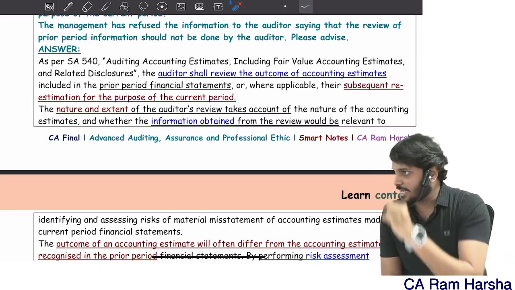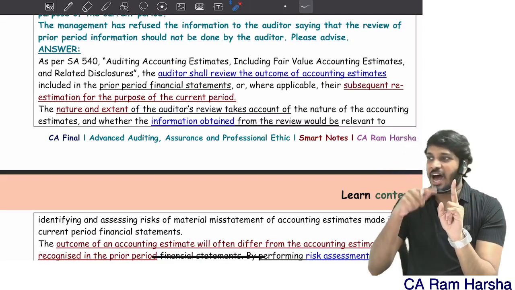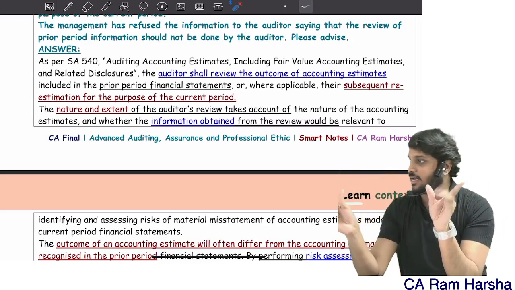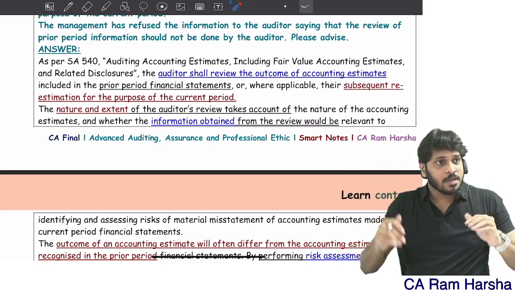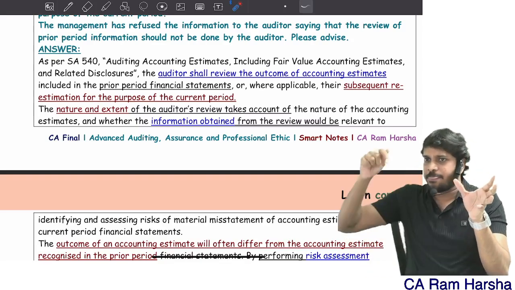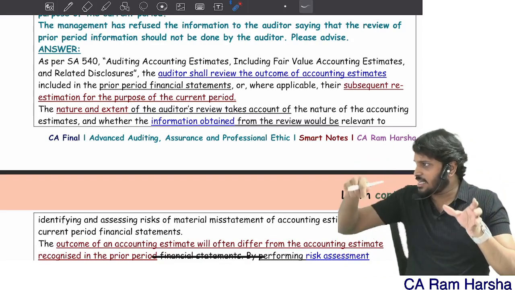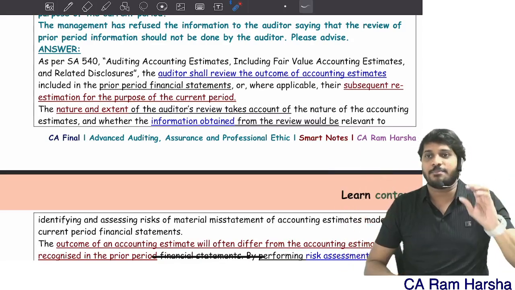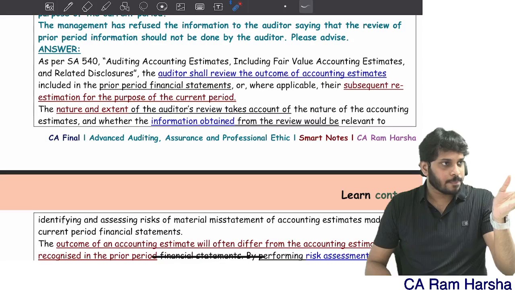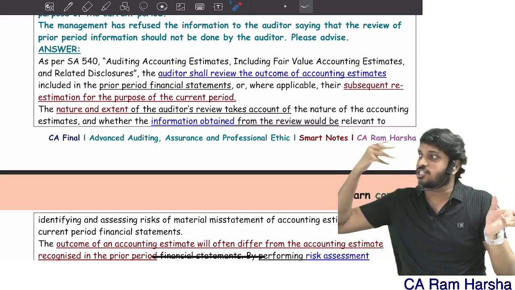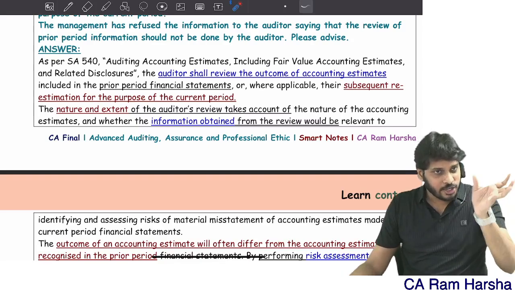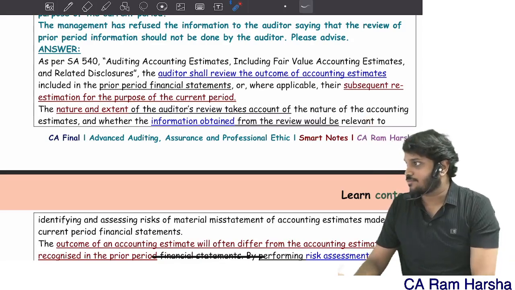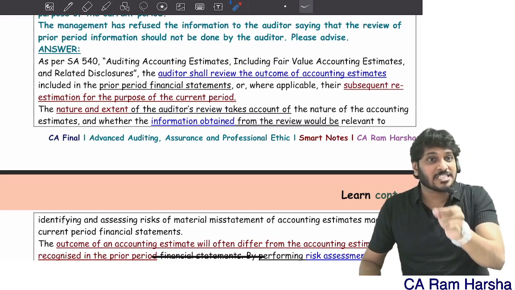Moreover, I need to tell them, look, this is an estimate only. The real outcome will be different. The actual outcome might be really different. For some estimates made last year, there would have been an actual outcome this year, right? In the sense that a transaction would have materialized this year. For example, I created a warranty provision last year. This year, the warranty expenditure incurred is a substantially higher amount. I need to look into previous period estimates to judge the quality of the estimate making process.